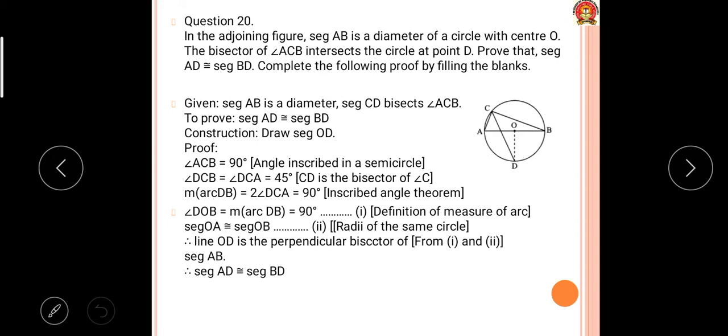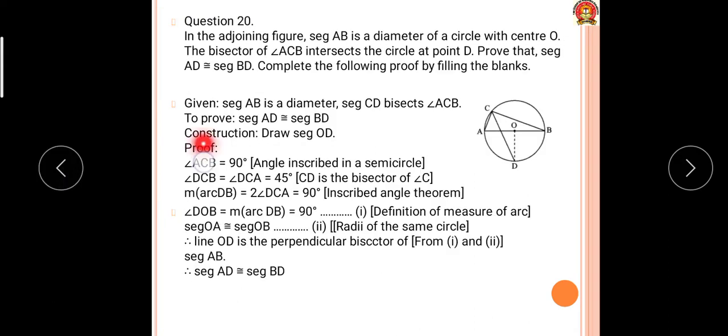In the adjoining figure, segment AB is a diameter of a circle with center O. The bisector of angle ACB, which is CD, intersects the circle at point D. We have to prove that segment AD is equal to BD.